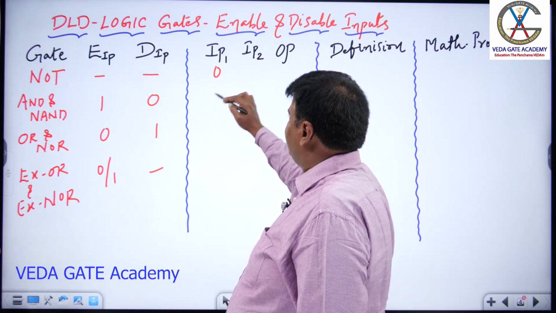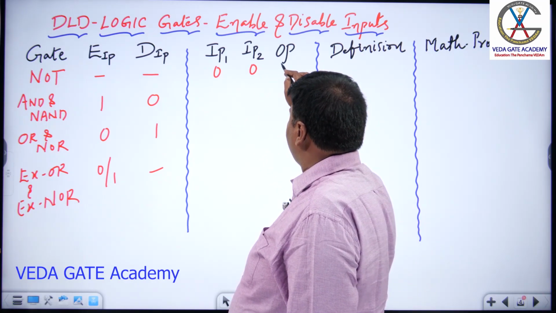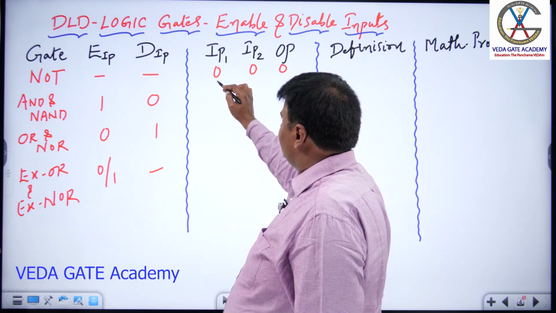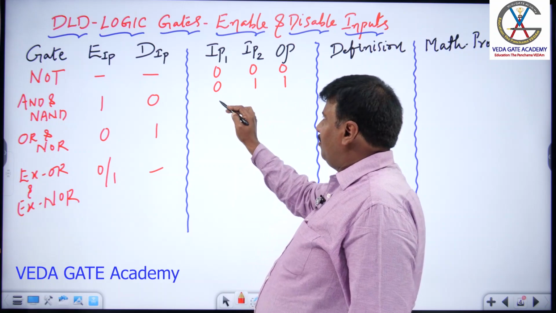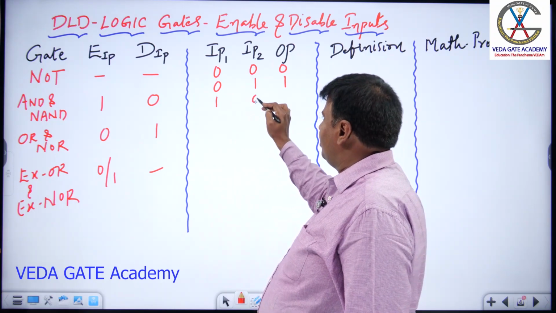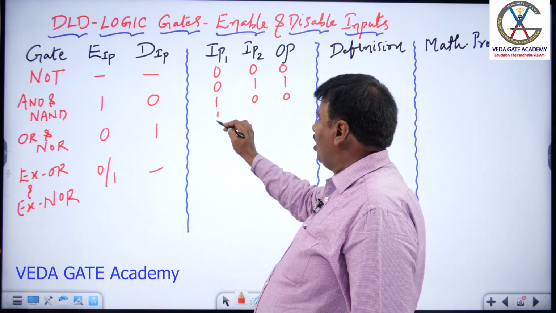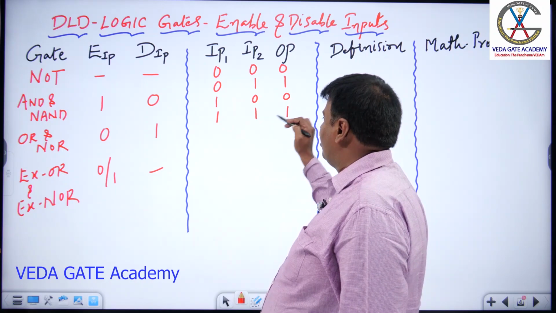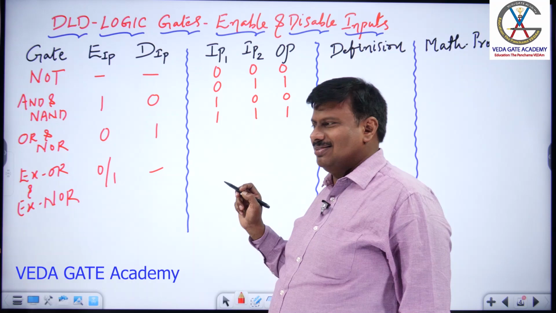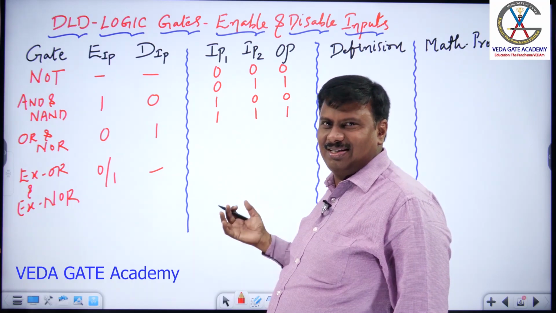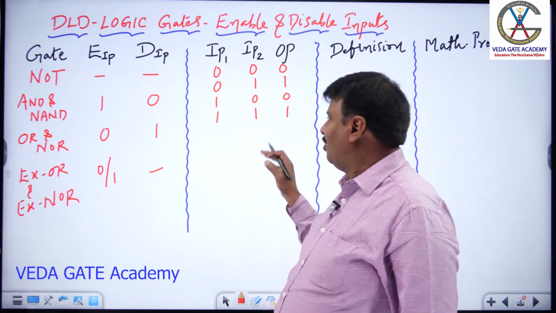If input 1 is 0, input 2 is 0, output is 0. If input 1 is 0, input 2 is 1, output is 1. If input 1 is 1, the outputs are 0, 0, 1, 1. Try to understand the secret or logic while I am writing it. There is a logic I am following.